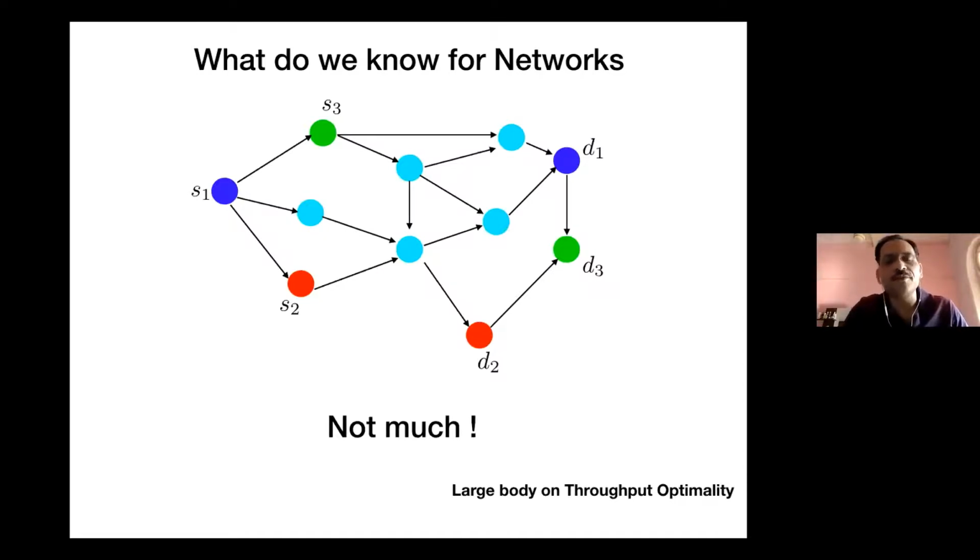What we are doing here is directly handling delay plus the total power used in the system. Throughput optimality is a slightly weaker metric, which asks what is the maximum arrival rate such that the total system or a network can be stabilized. Lots of different control problems have been solved, how to route, how to schedule, and so on. But for the specific problem where we're directly handling the delay and the energy, as far as we knew, nothing much was known.